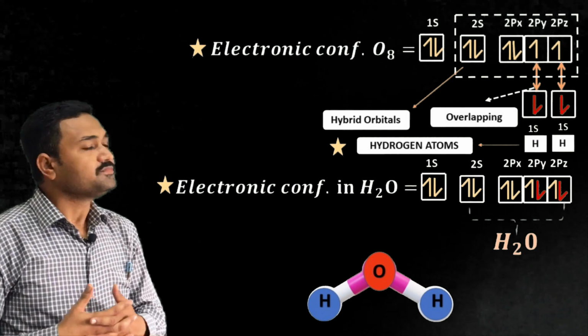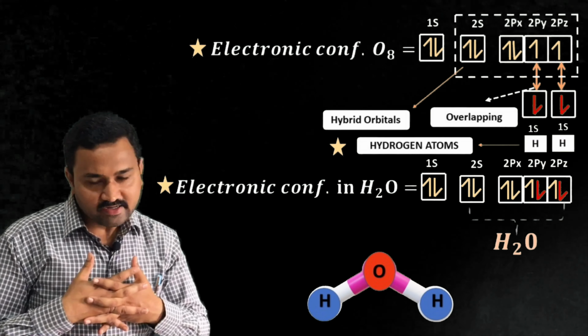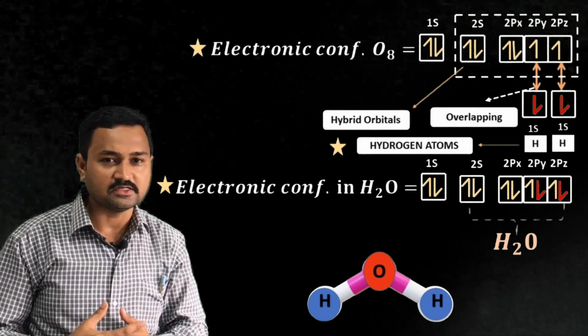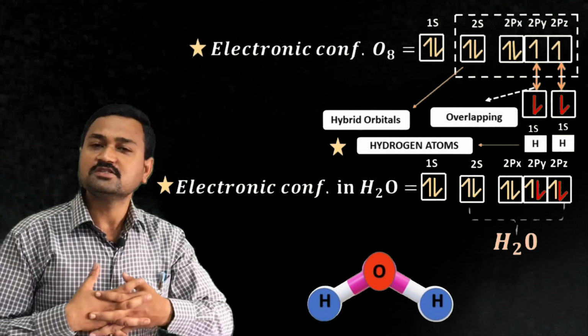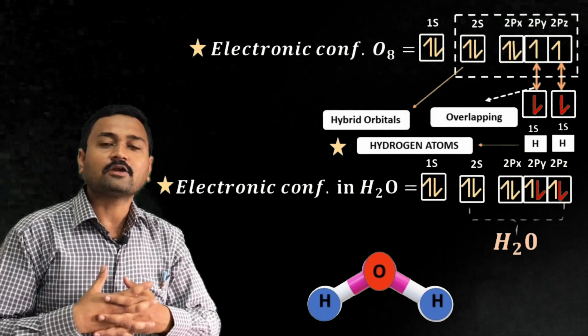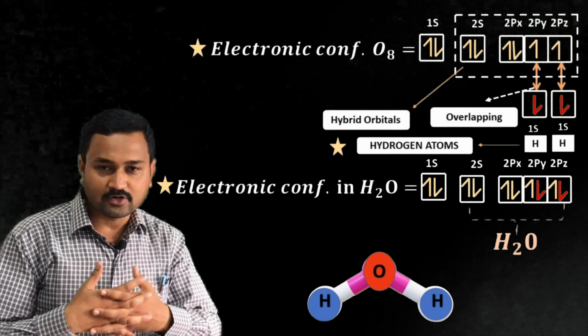Here the 2s and 2p atomic orbitals undergo hybridization as they have nearly the same energy, to make the energy equivalent, which I have shown by the dotted line.